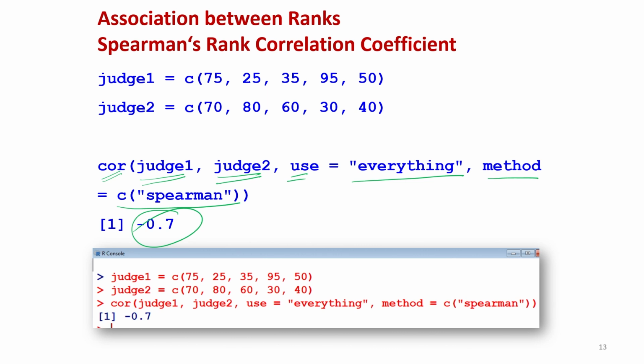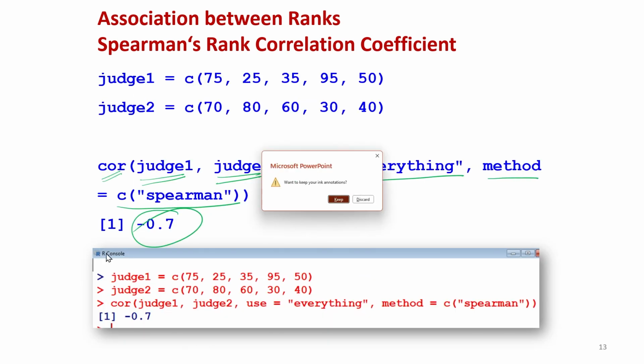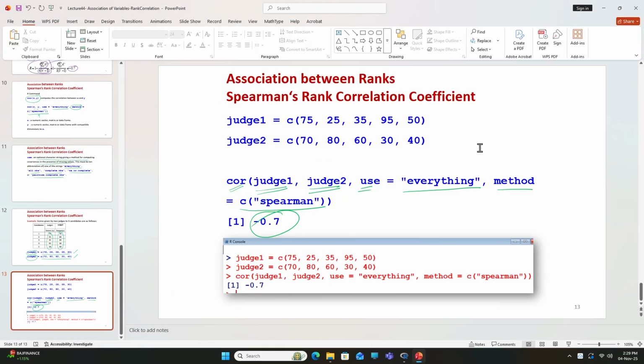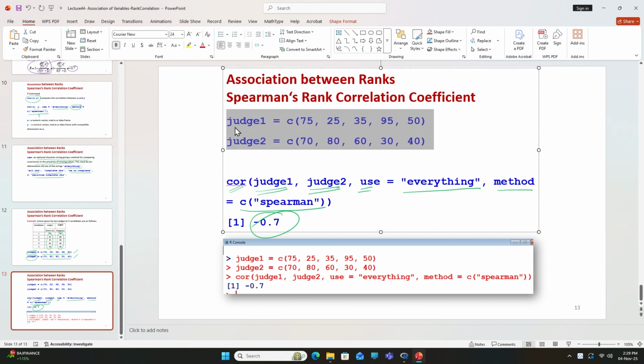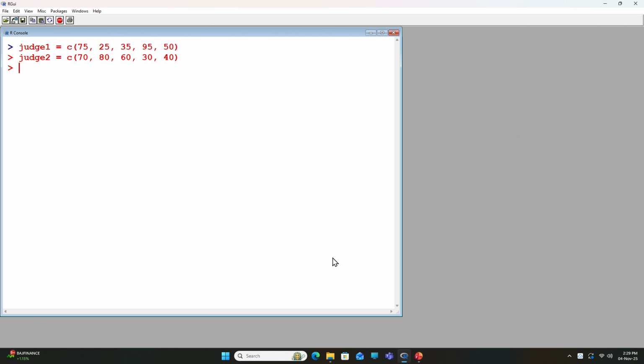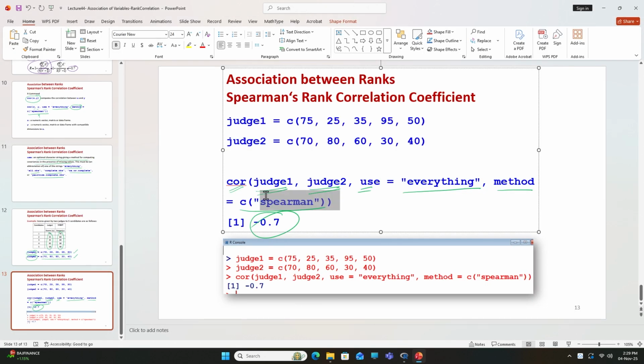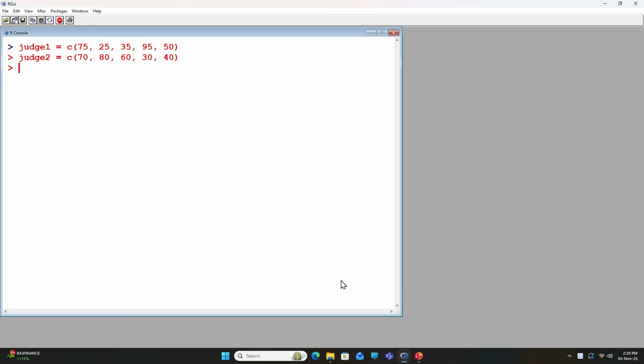So, that is the same result which you had obtained manually also, but let me show you this on the R console also, so that you get confidence about it. You can use this judge1 and judge2 data, and then you can use this command COR. So, you can get minus 0.7, right.